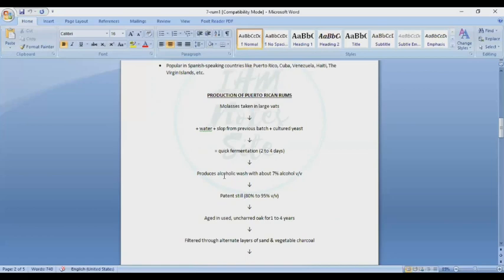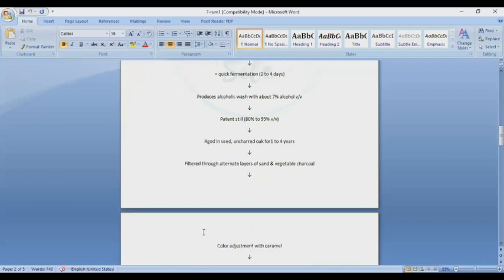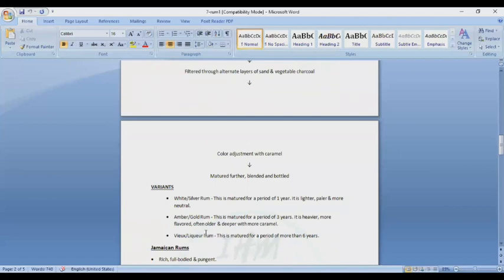Then in the patent still, at 90% to 95%, we do the distillation. After distillation, it is aged in used and uncharred wood for a period of 1 to 4 years, filtered through alternate layers of sand and vegetable charcoal. After the filtration, the color is adjusted with caramel. Then it is matured further, blended, and bottled.